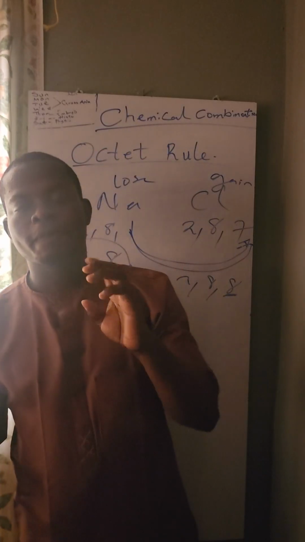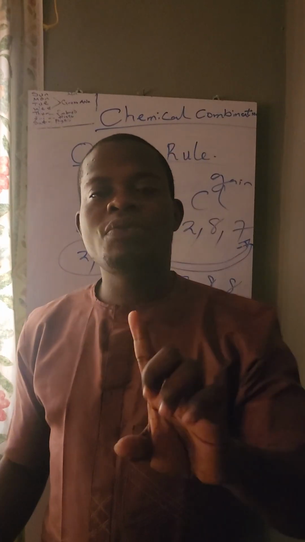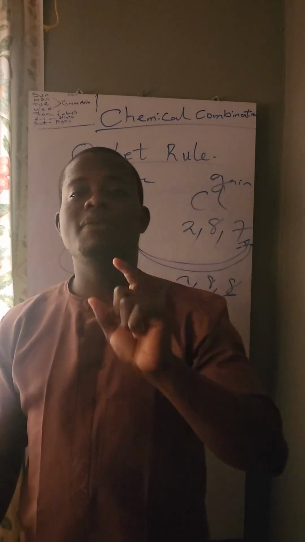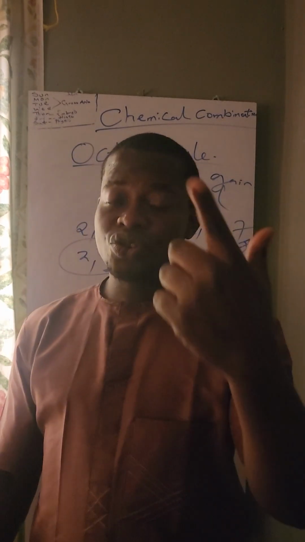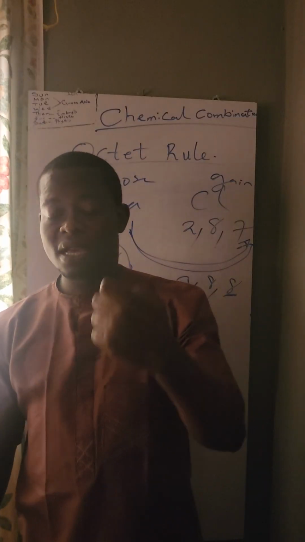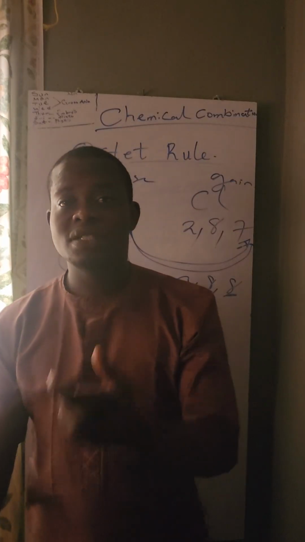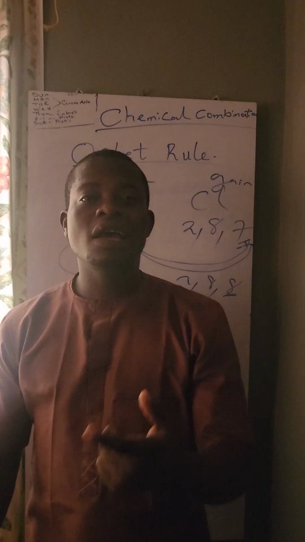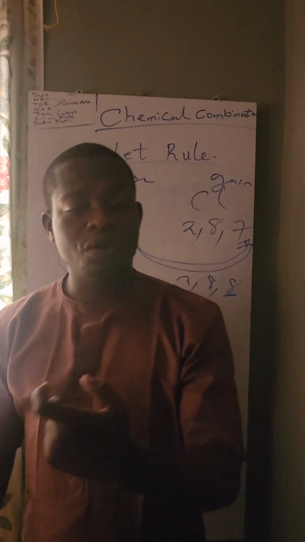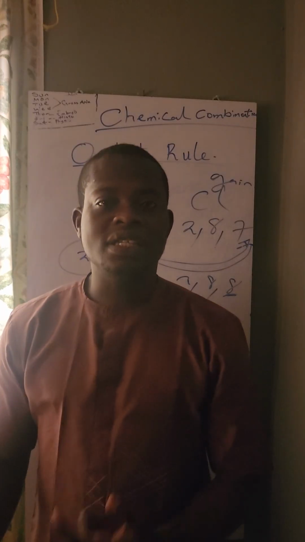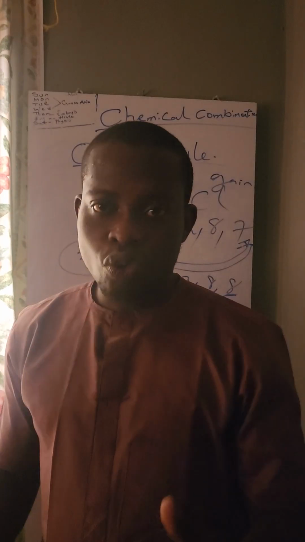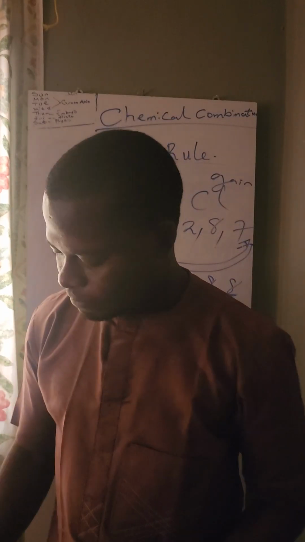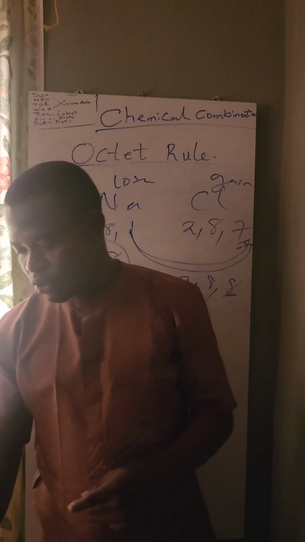So when it is isotope, they are going to have the same chemical properties because they have the same valency. The atomic number will be the same, but what will be different is the mass number. Since the atomic number is the same, and the atomic number is used to determine the electronic configuration, their electronic configuration is the same, they will have the same valence, and hence the same chemical properties.